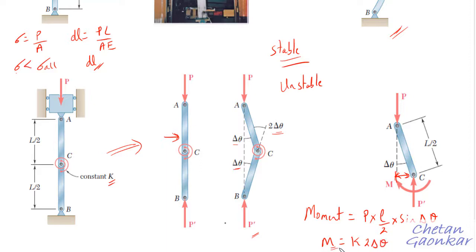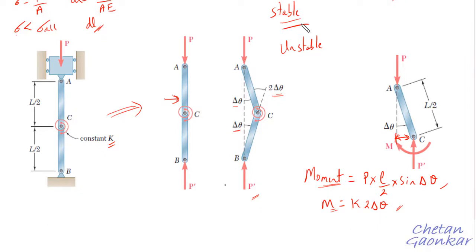So this is the spring moment which will counteract the moment generated because of this couple P and P dash. This is the moment formed by the couple generated by the forces P and P dash, and this M is the moment which will act opposite to this moment P multiplied by L by 2 sine delta theta, which is given by this magnitude.